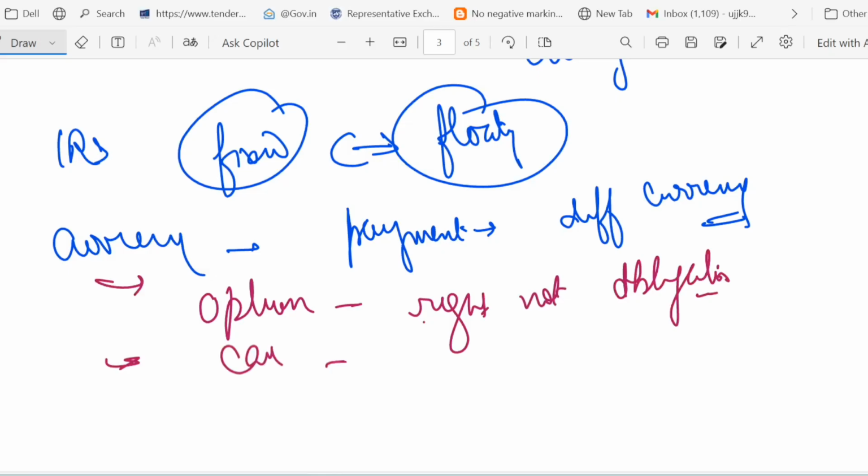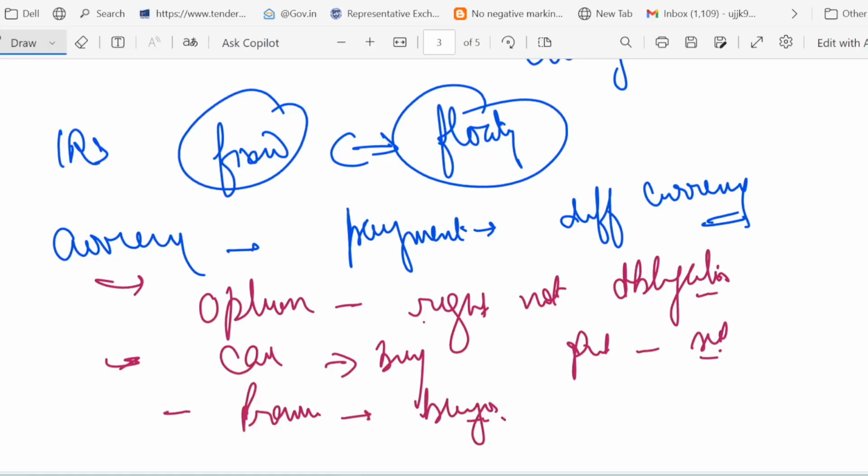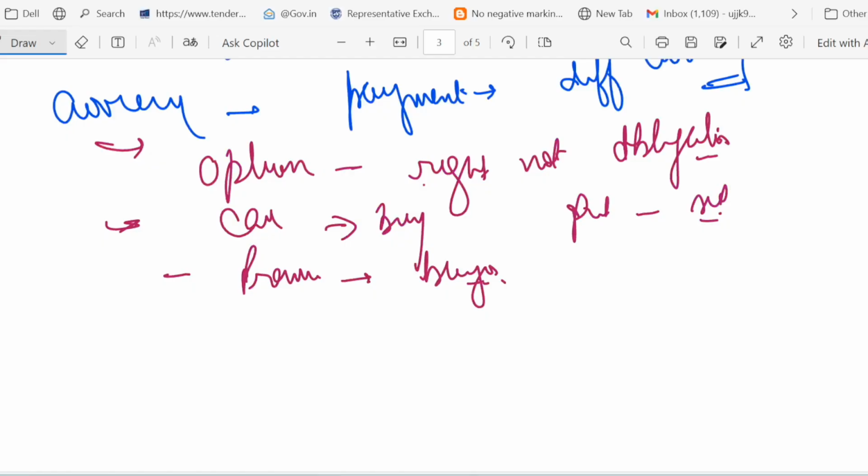Call means right to buy. Put means right to sell. Who pays the premium? Premium is paid by the option buyer, and the seller receives it. The strike price is the agreed price, the price that we agreed. These keywords you must know. And expiration is the last chance to exercise.